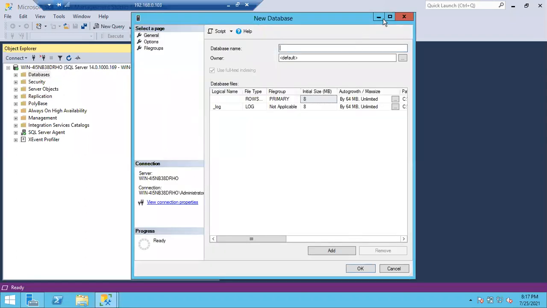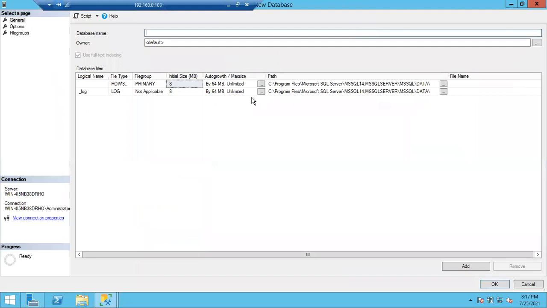Right, now it is asking for a name. For example, I just saved this notepad as db. While saving, it will ask you for a name; without a name, you cannot save. So here I have to give the name of the database. You can give any name, there are no restrictions.